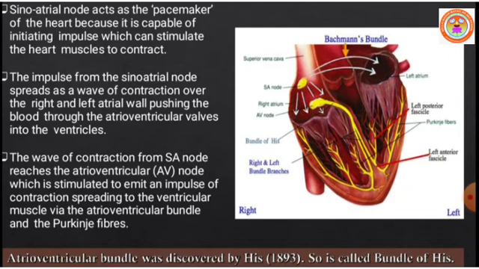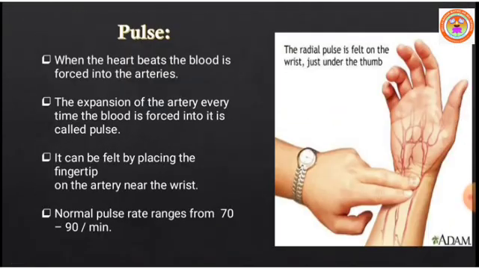Now when the ventricles start to contract, they pump the blood into the respective blood vessels. The right ventricle contracts and pumps the blood into the pulmonary artery. The left ventricle contracts and pumps the blood into the aorta. Next, pulse.